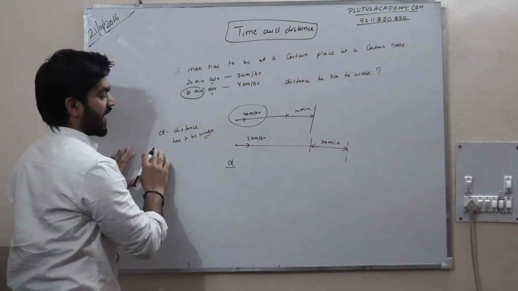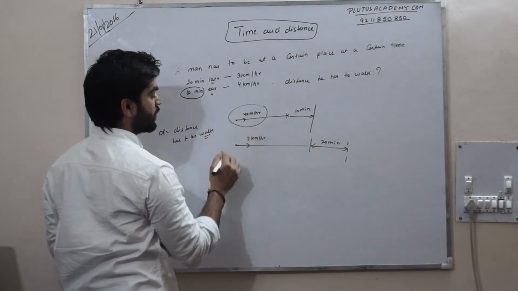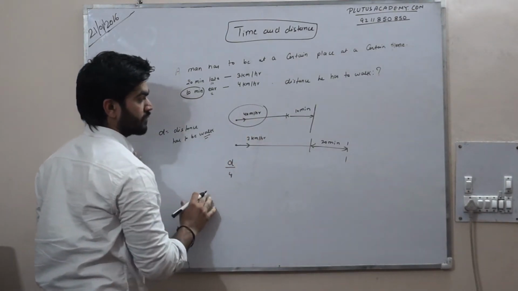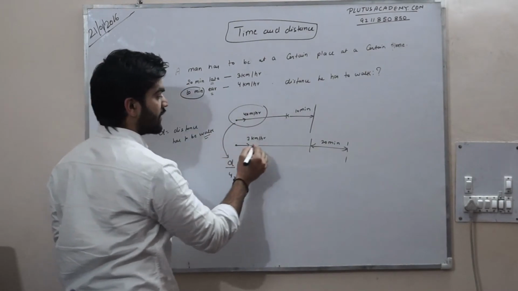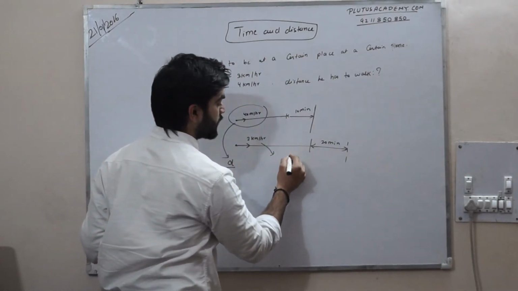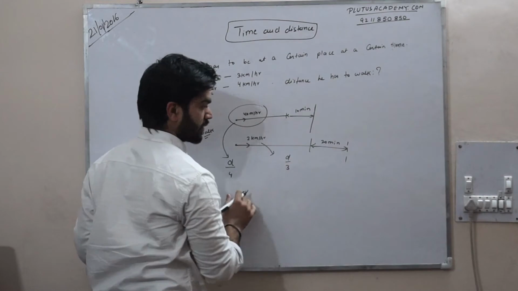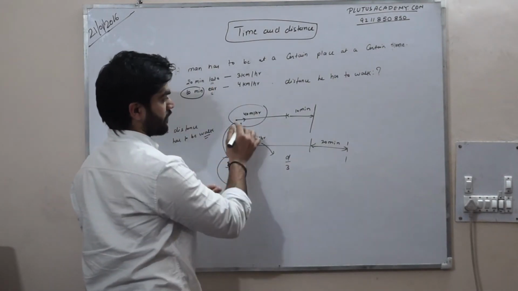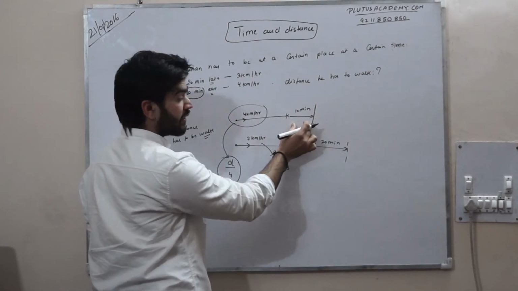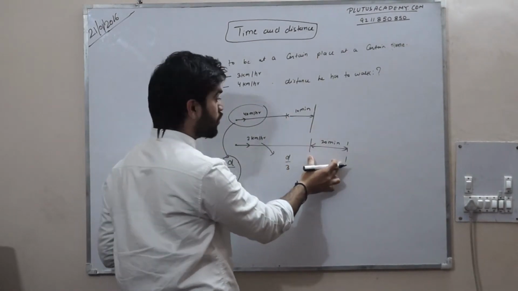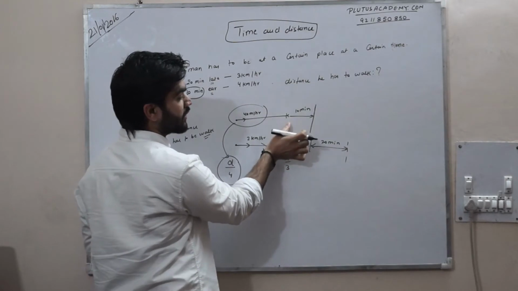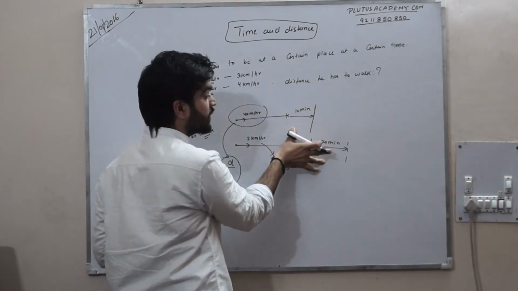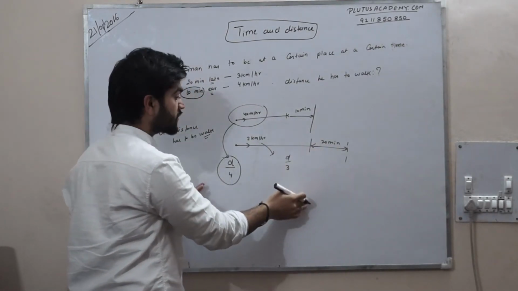Time is equal to distance upon speed for this, and time is equal to distance upon speed for this. This time is for this time. It reaches 10 minutes earlier and it reaches 20 minutes after. So what is the total gap time? That is 30 minutes.